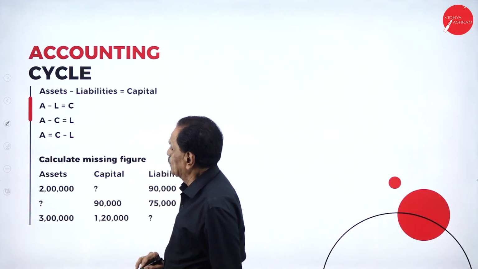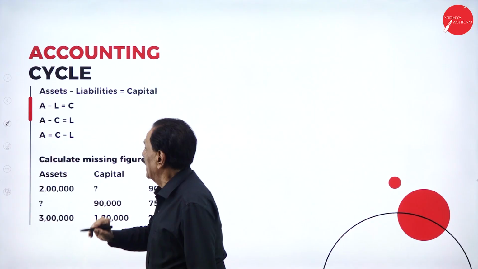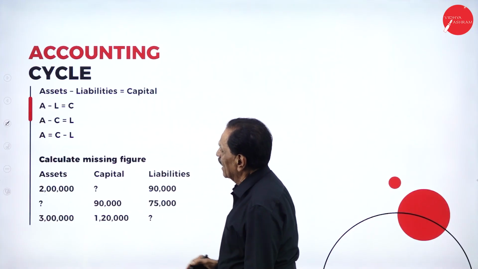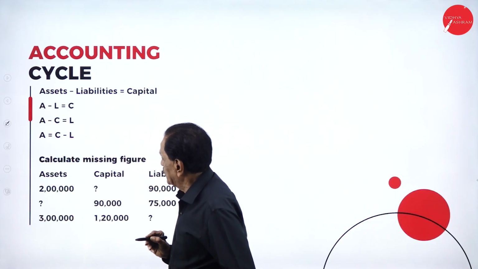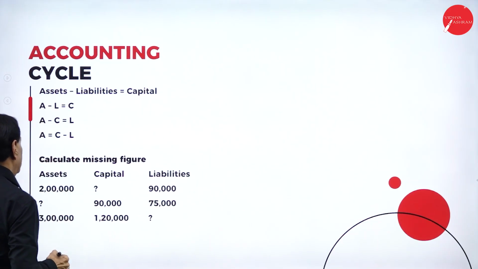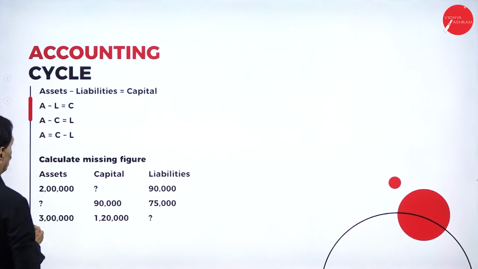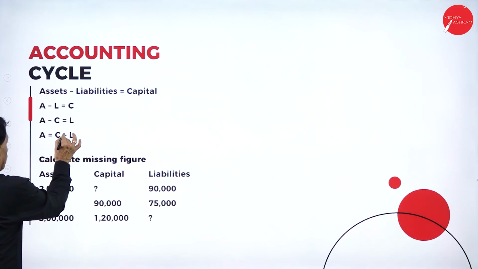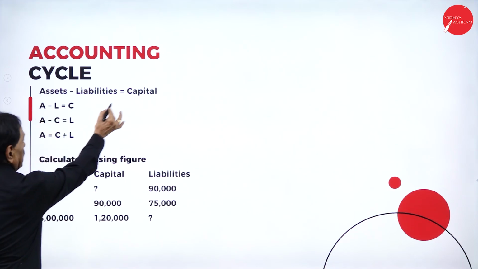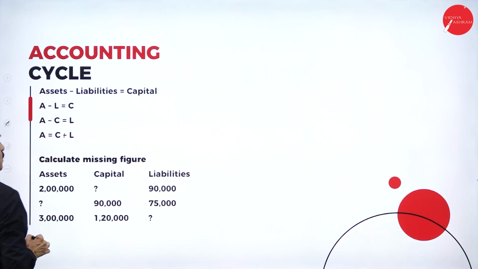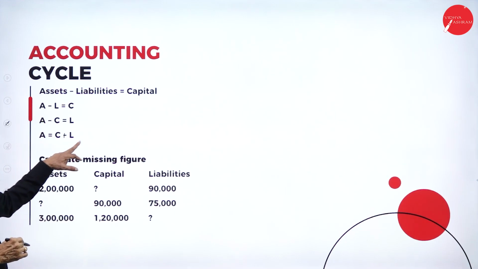A minus L is equal to C. If you take the C to that side, A minus C is equal to L, or A is equal to C plus L. So assets minus liability is equal to capital, A minus L is equal to C, A minus C is equal to L, or A is equal to C plus L.